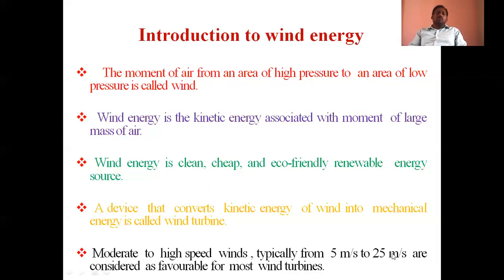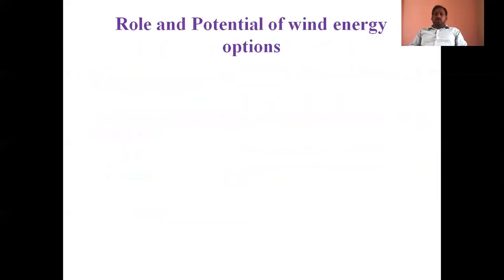That's why the minimum wind required for the wind turbine is 5 meters per second, and 25 meters per second is a much higher velocity. These are helpful to generate sufficient electrical energy from the wind power generation system.